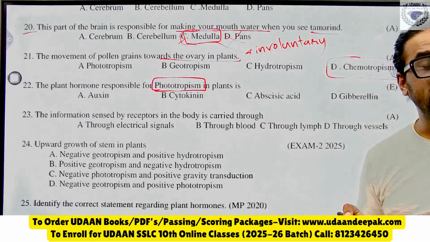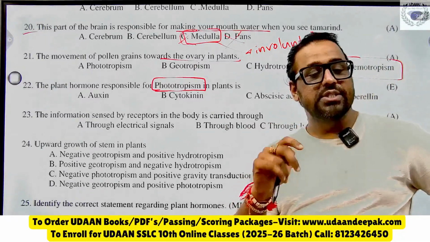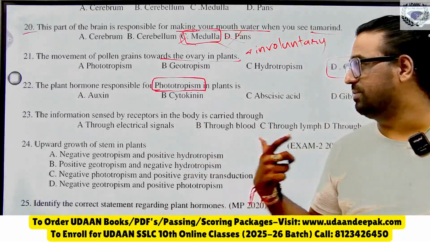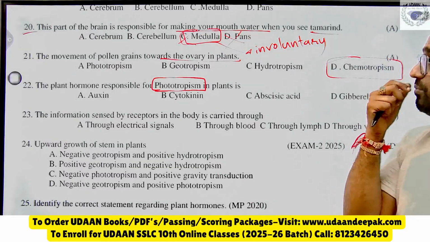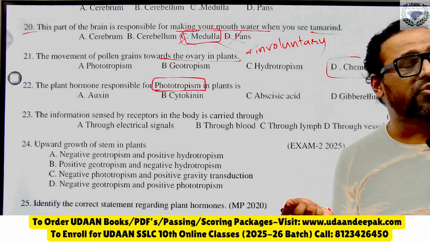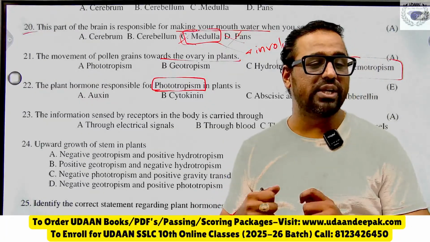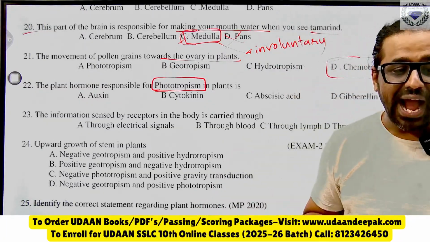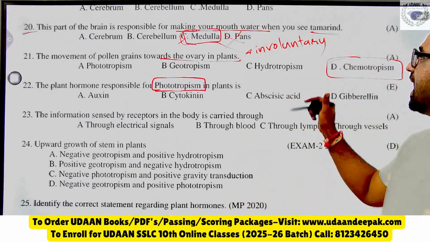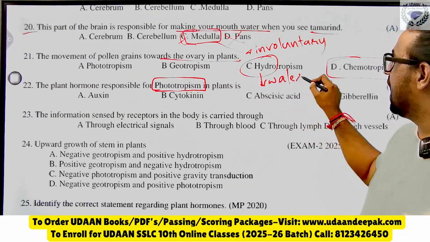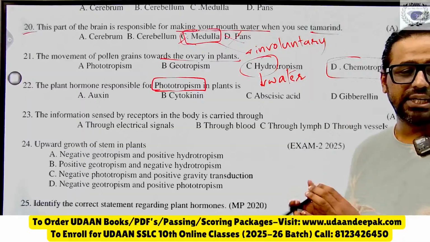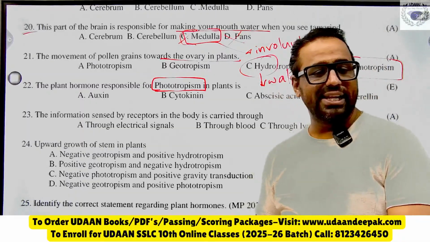The plant hormone responsible for phototropism is? Phototropism is bending towards light. So which hormone is responsible? Tell me fast. The plant hormone responsible for phototropism in plant, which hormone is it? Hydrotropism, RN is asking. Hydrotropism is movement of plant parts in response to water. Hydro means water, dear. I hope RN got it.